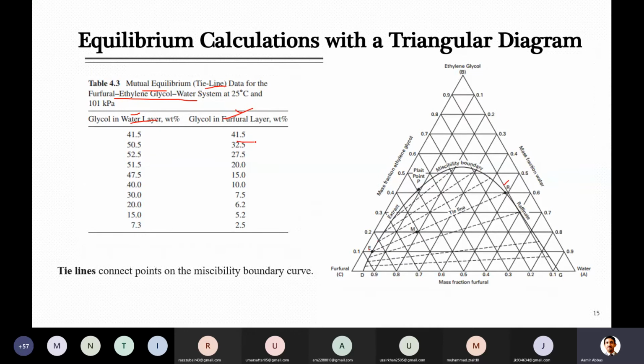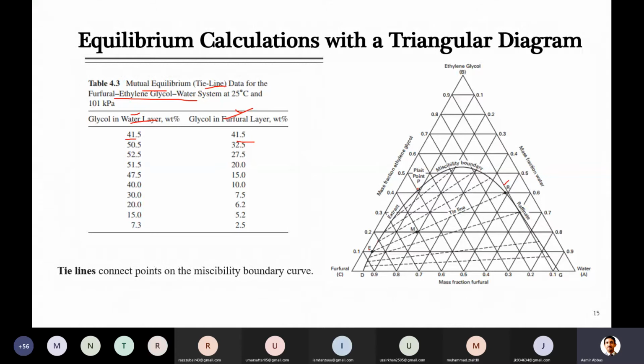When you are given this data, you can locate the points here as shown. By the way, only 2 points are given, one for the solvent layer and the other for the water layer, and they will be located on this boundary line. For that you do not need 3 points to locate those.